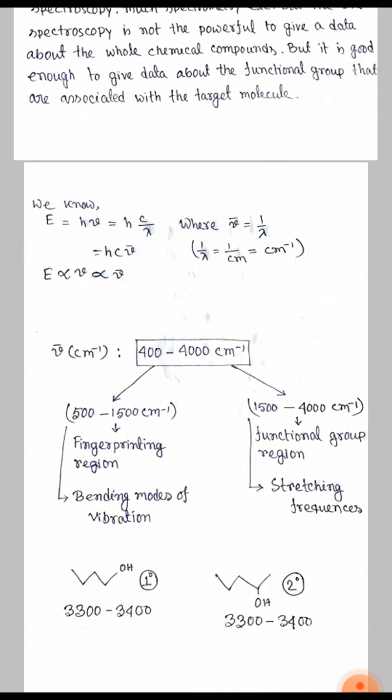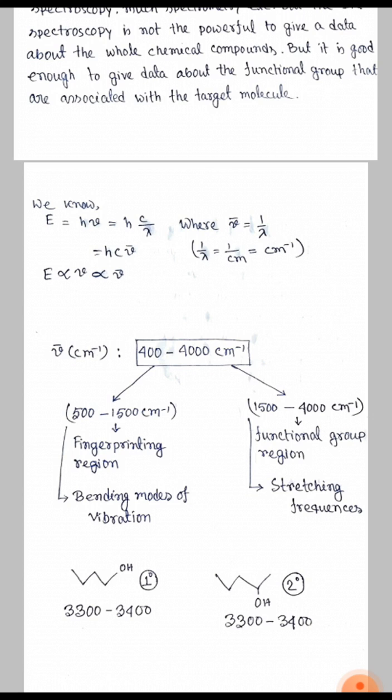Now we know that E equals h nu equals hc by lambda, where 1 by lambda equals nu bar, and the unit of lambda is centimeter. So the unit of nu bar is centimeter inverse. So we get that nu bar is directly proportional to frequency. Now we discuss wavenumber in centimeter inverse, and its range is 400 to 4000 centimeter inverse.